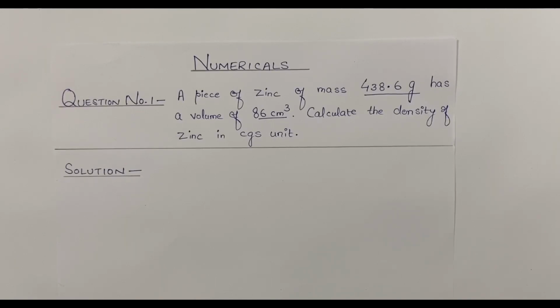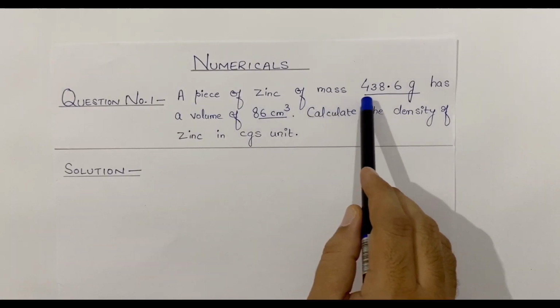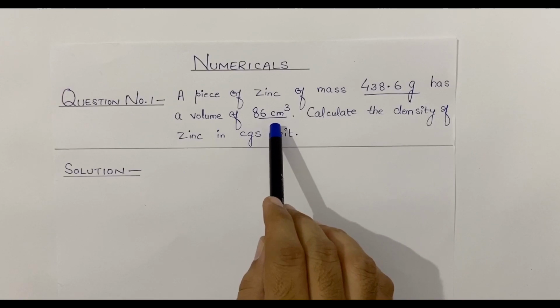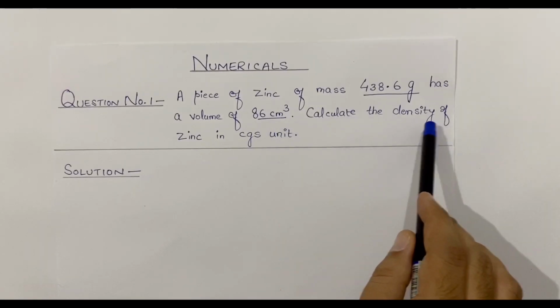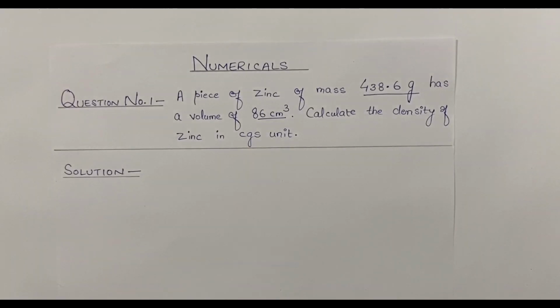Now let us read the first question. The question is as follows. A piece of zinc of mass 438.6 gram, CGS unit, has a volume of 86 centimeter cube, again CGS unit. Calculate the density of zinc in CGS unit. So let's start this numerical.